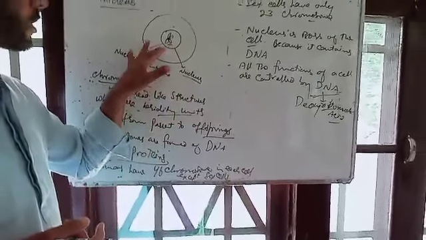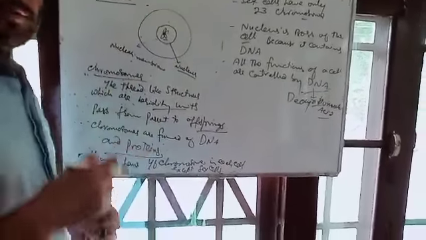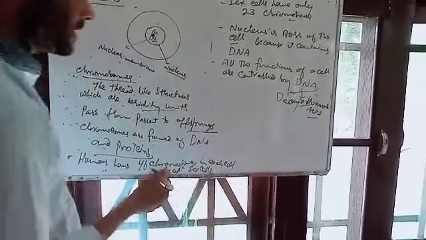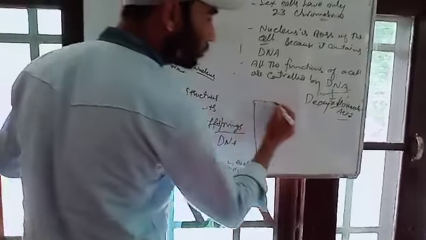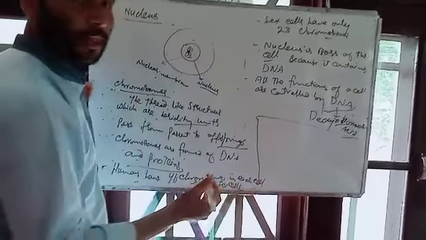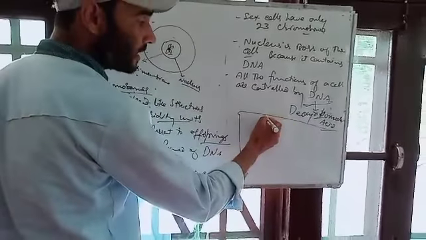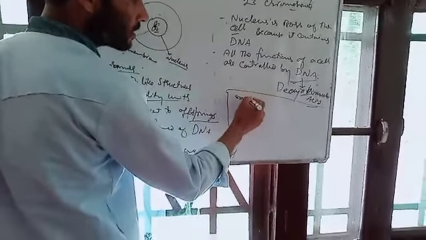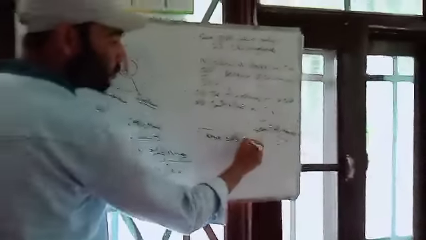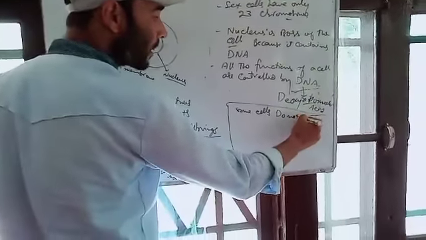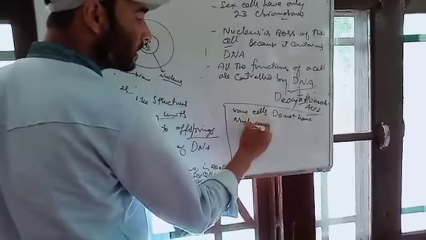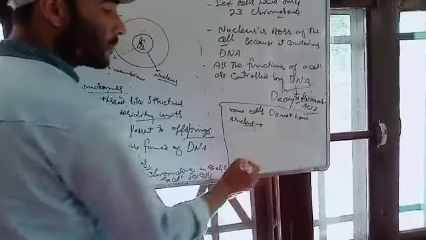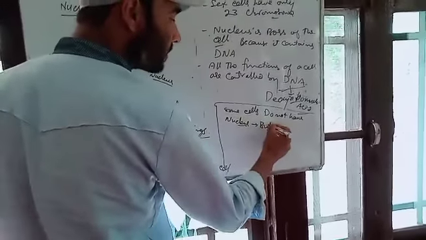On the basis of the presence or absence of the nucleus, some cells do not have a nucleus, but DNA is present.